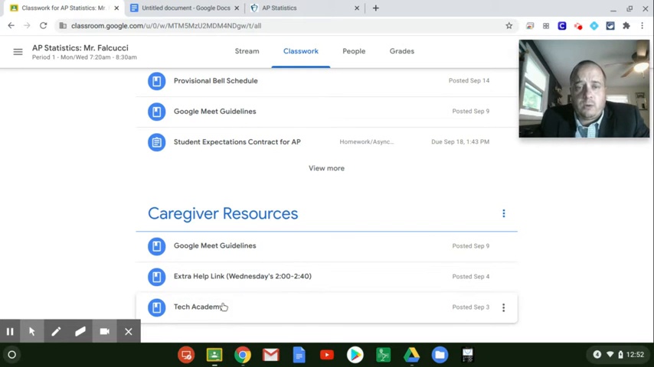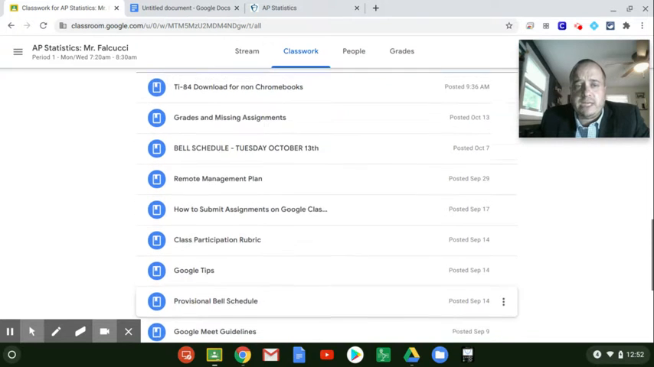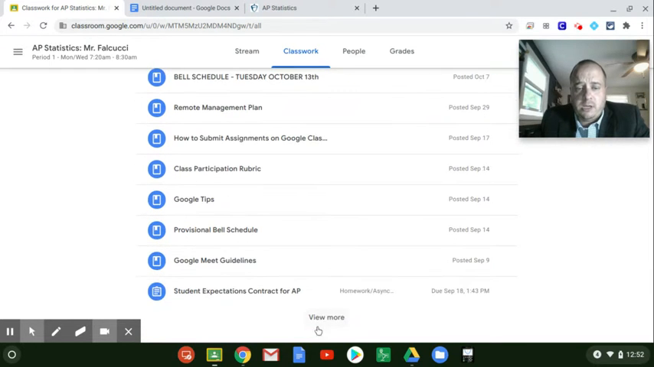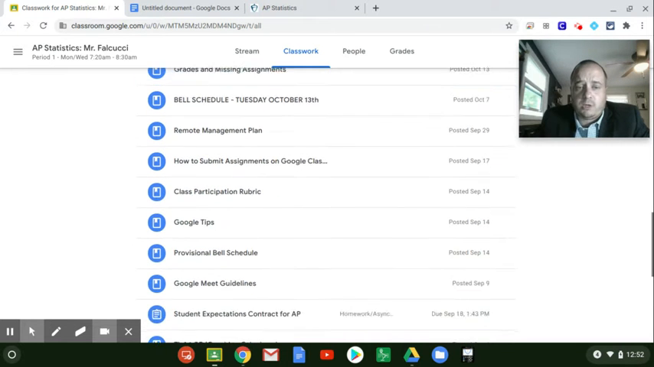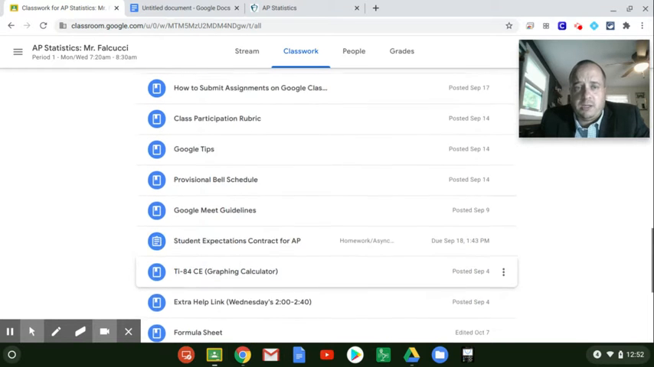And then the last one here, which is useful for parents as well, is the Tech Academy. That's just a website that the district has put together to help parents with some of the technology applications that we're using this year in this virtual setting. Some other things that you might be interested in the class resources section up here. There is a remote management plan, so it just kind of goes over how the class works. And then we also have my syllabus, which details all of my grading information as well.